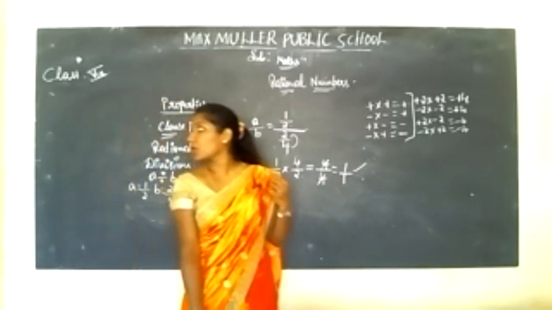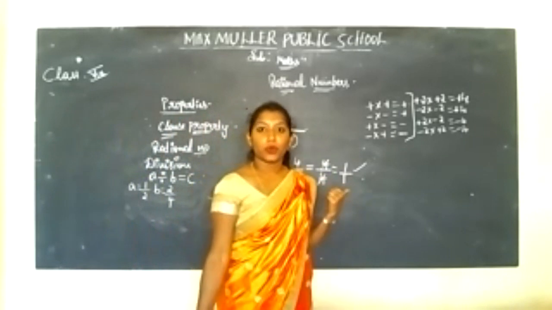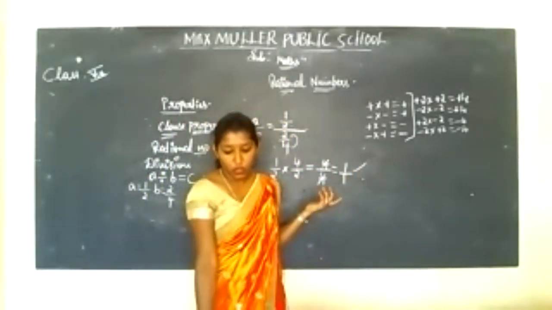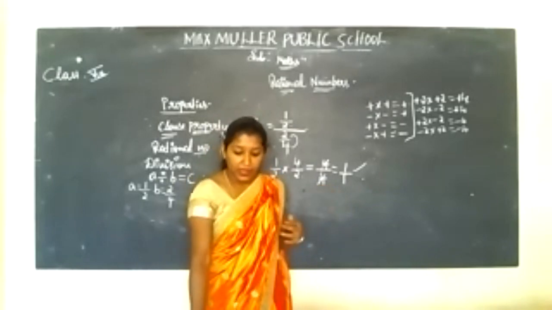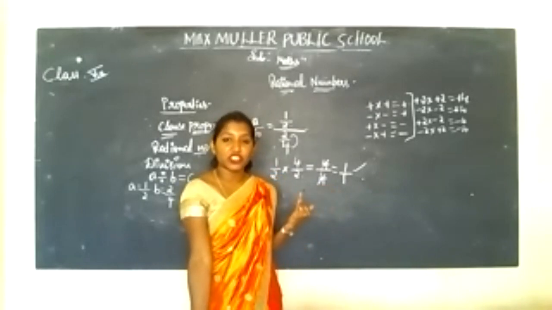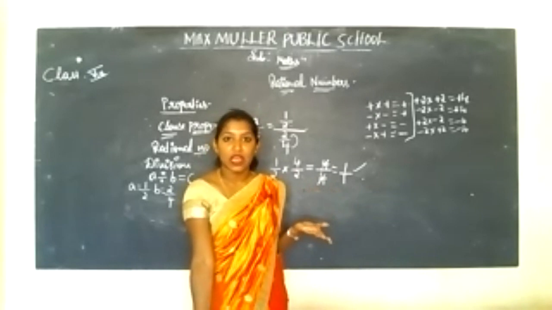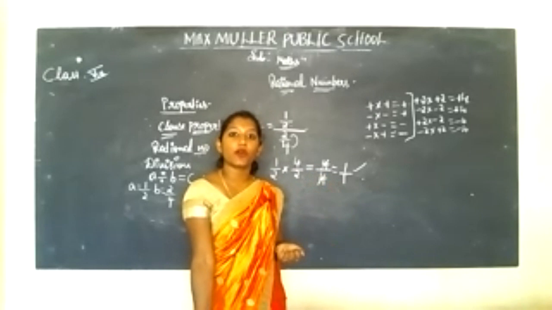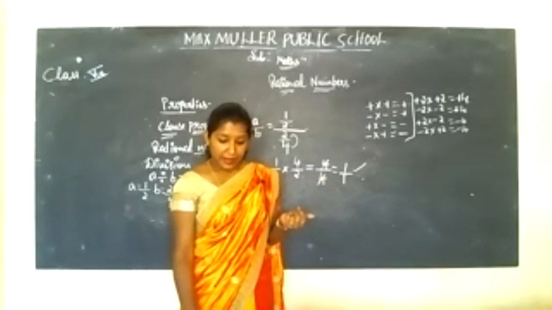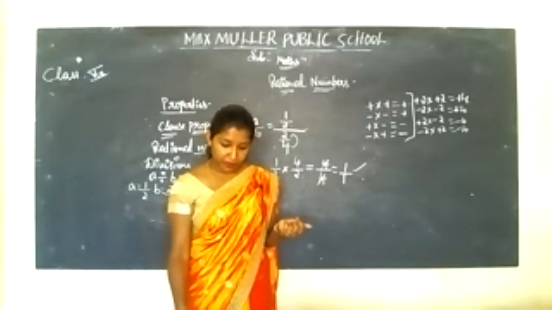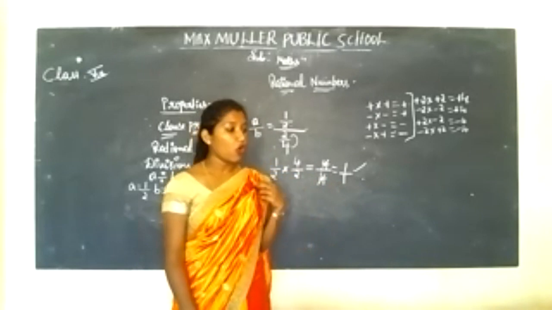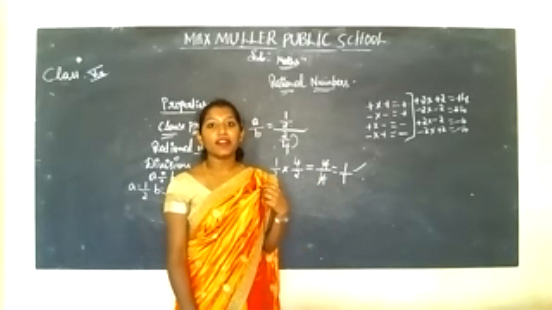Understood? This is what you have to do. Understood? To check the closure property under these whole numbers, rational numbers, and integers. Hope all understood this class. In next class, we'll see associative property and commutative property. Understood, students? Hope all doing good.